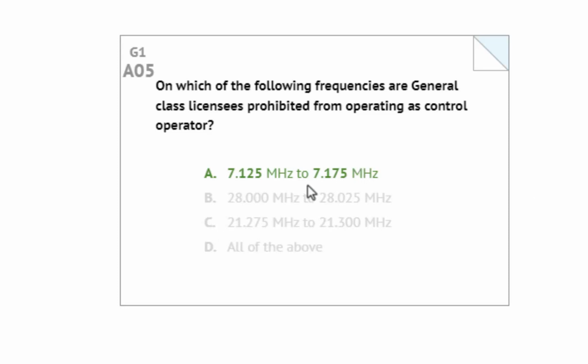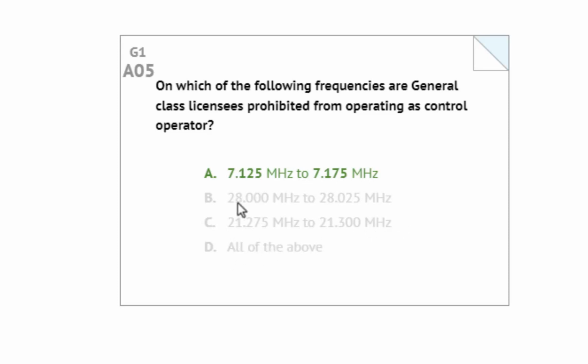However, 28 megahertz, that's the 10 meter band, so all of that's available for general class operators. Choice C was 21.275 megahertz to 21.30 megahertz. That is the upper portion of the 15 meter phone band, so that's available to general class operators. And choice D says all of the above.